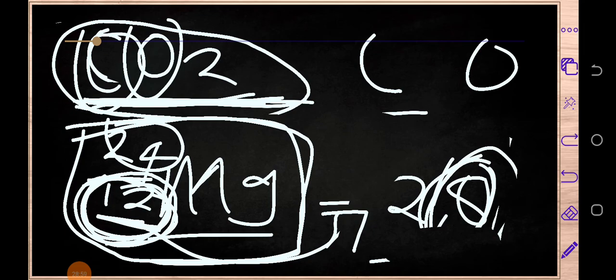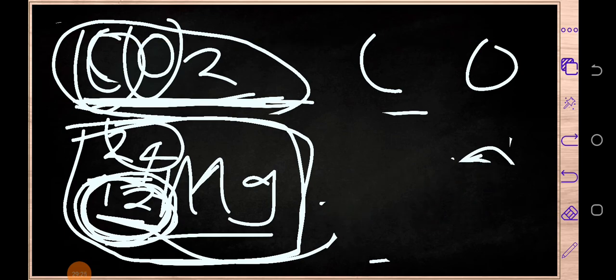That's why in the definition I mentioned 2 things. When we talk of valence, we are talking about the number of electrons which are lost, and in this case, magnesium has lost 2 electrons for it to be stable, or gained. In the case of oxygen, for oxygen to be stable, it has to gain 2 more electrons. I'm sure you are getting the points. Okay, so that is that.